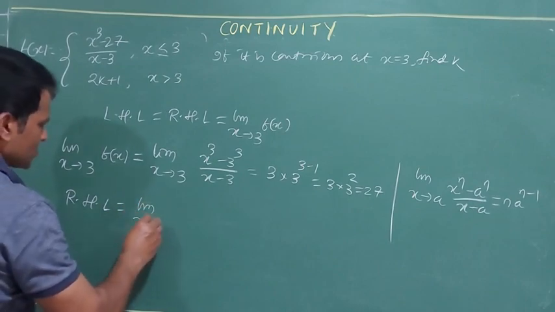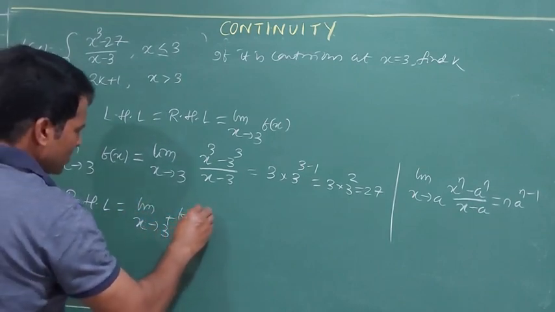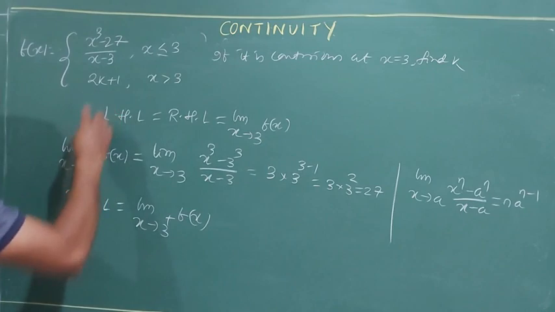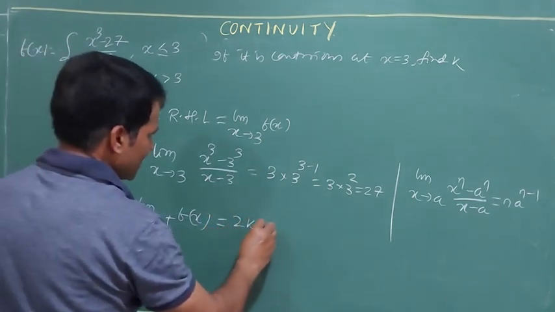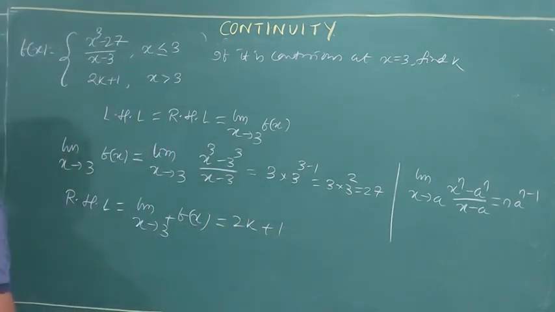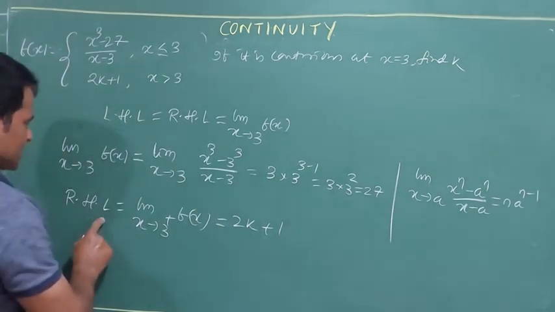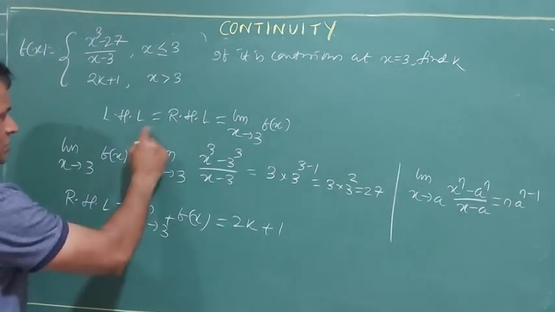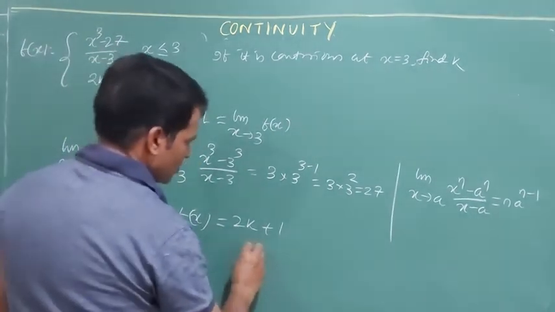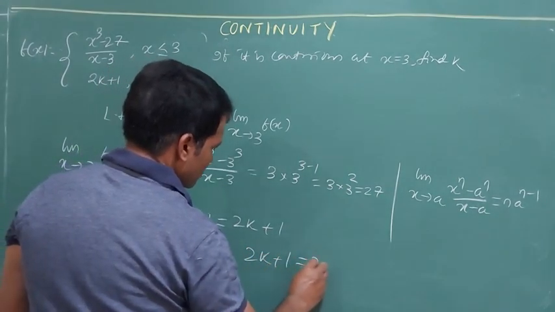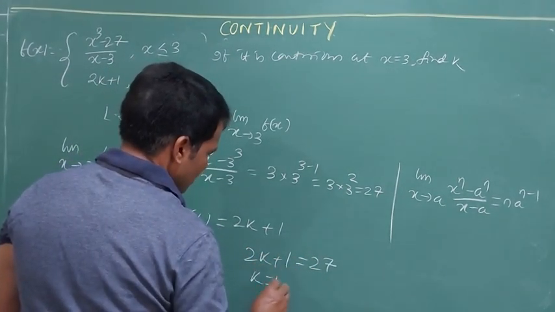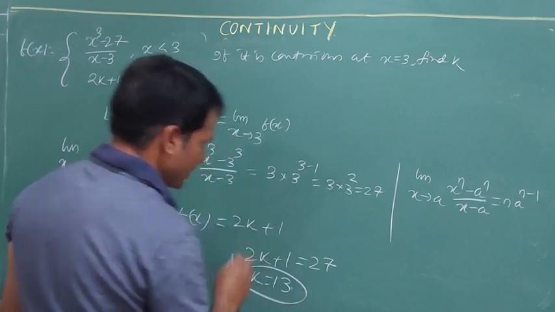Limit x tends to 3 plus. No need to calculate because there is no x. So directly I can write down here 2k plus 1. So RHL is 2k plus 1. Now RHL must be equal to this value according to the question I have written here. So 2k plus 1 is equal to 27. k is equal to 13. Right.